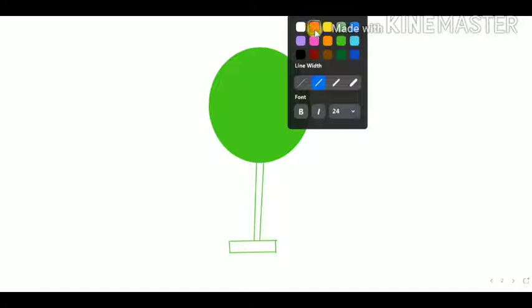This is the insulating stand. Now suppose I have to charge this sphere positively.